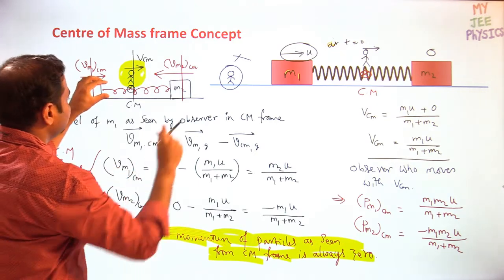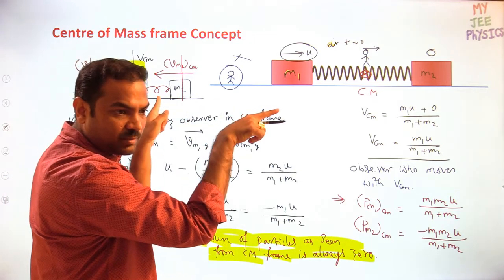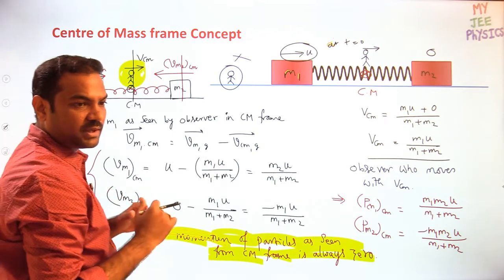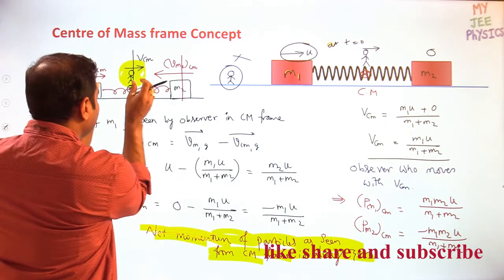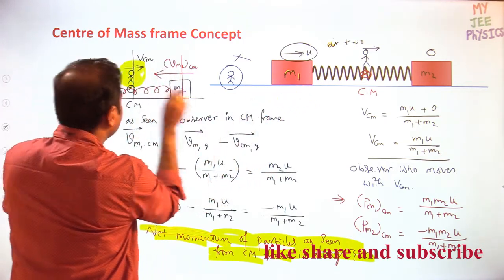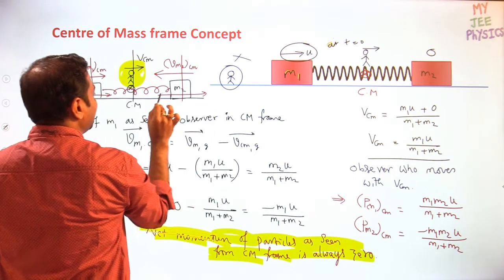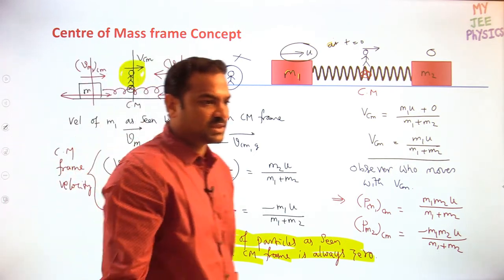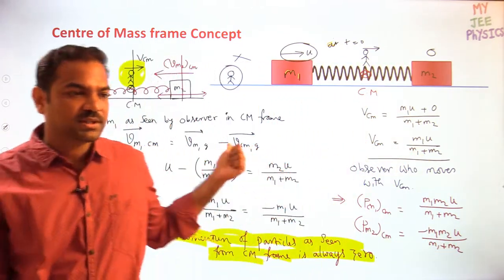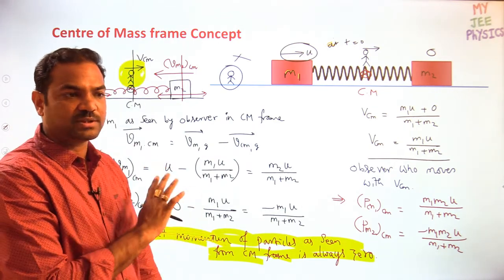This block will travel towards the right and this block will travel towards the left, and the spring force will act. The spring force will oppose both the blocks. Then what happens to velocities? Velocities will decrease to 0, and then again they will extend to the maximum extreme position, and they oscillate. So M1, M2 will oscillate according to the observer who is on the center of mass. Purely it will be a simple harmonic motion because it is connected to the spring. So he will see that the total system is oscillating in simple harmonic motion.